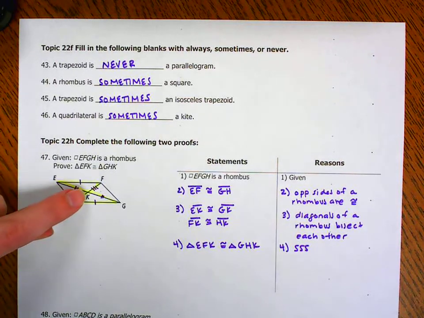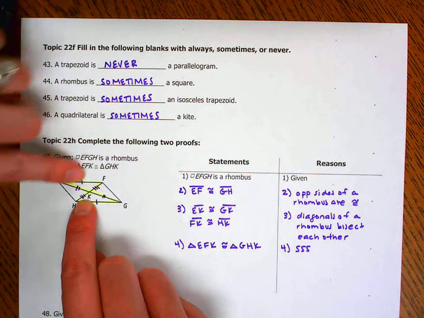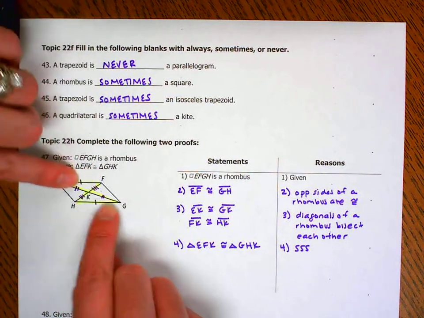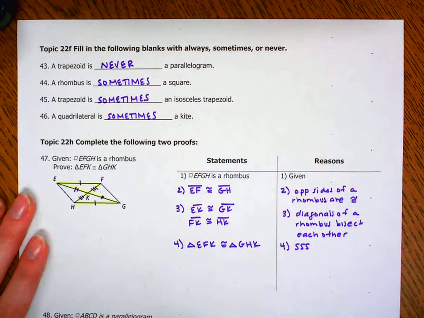You could have said that these 2 angles, their measures are equal because they're vertical, or they're congruent because they're vertical angles, or because diagonals meet perpendicularly. You could have done that. You could have proven that these 2 angles were alternate interior angles. Those 2 angles are alternate interior angles. You have a lot of options. This is just one way to do it.